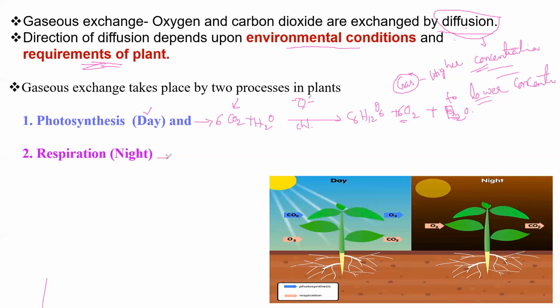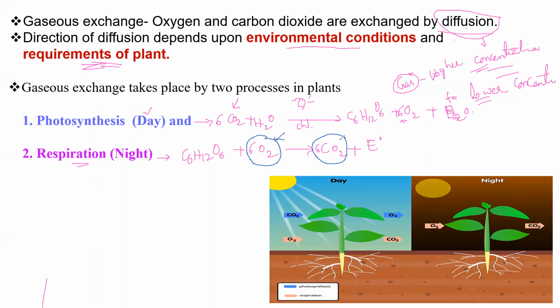Now come to the other process called respiration, which occurs at night. How does the process happen? Whatever glucose is synthesized during the day is used by the plant in presence of oxygen to produce carbon dioxide and energy. This is respiration. In the respiration process, oxygen is utilized by the plant and carbon dioxide is released by the plant.